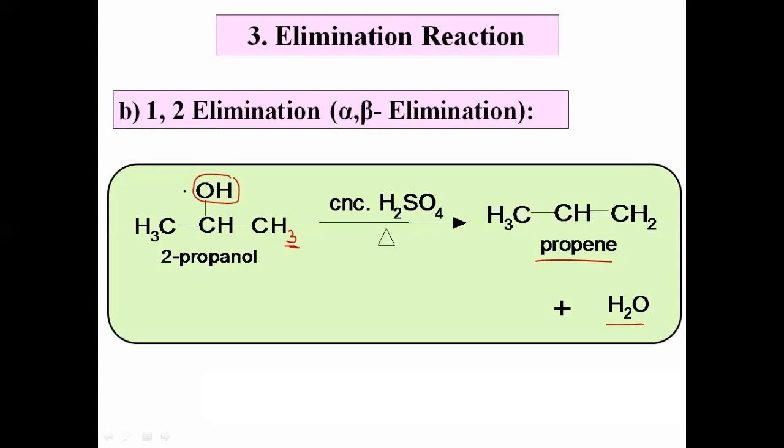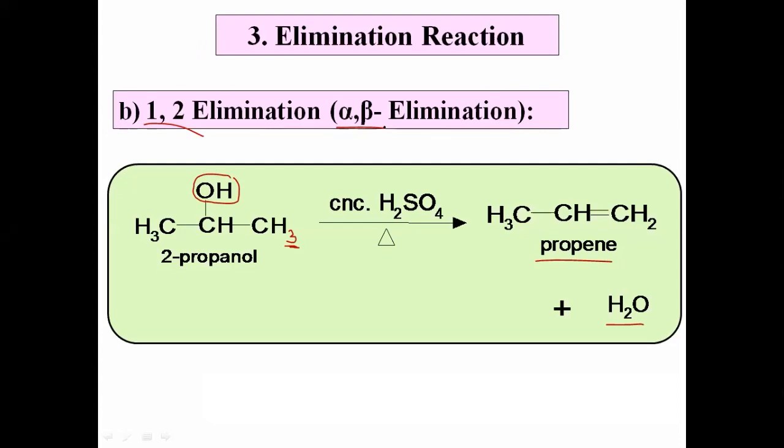But that OH and hydrogen, they are removed from adjacent carbon atoms. They are removed from neighboring carbon atoms and that process is called 1-2 elimination. Means the elimination reaction in which two atoms or groups are removed from two adjacent carbon atoms is called 1-2 or alpha beta elimination. त्याला आपण 1-2 किंवा alpha beta elimination असं म्हणतो.